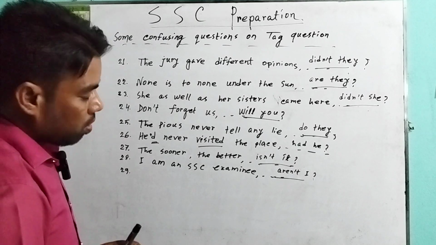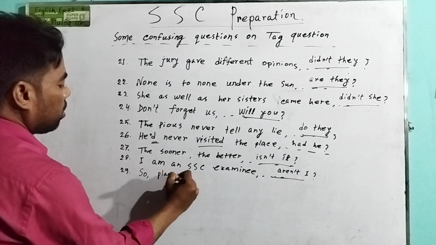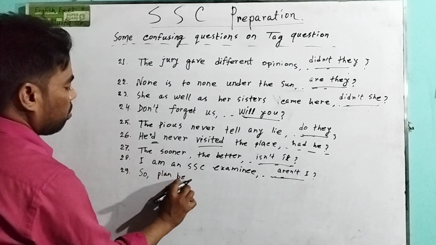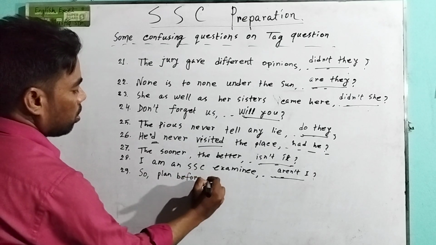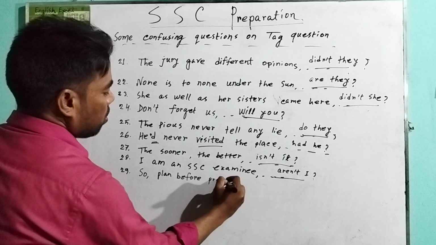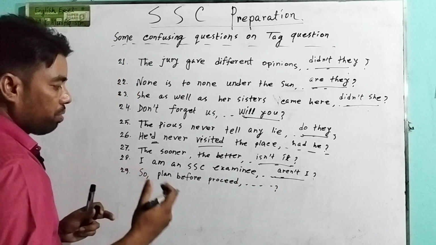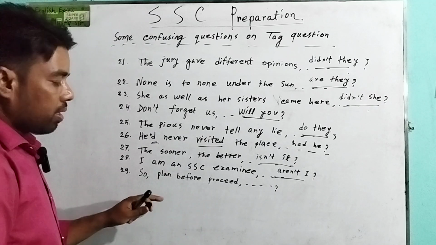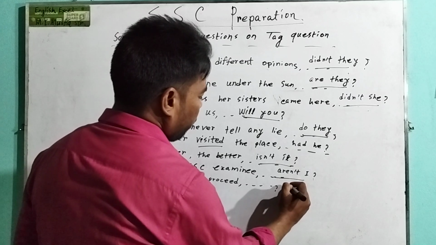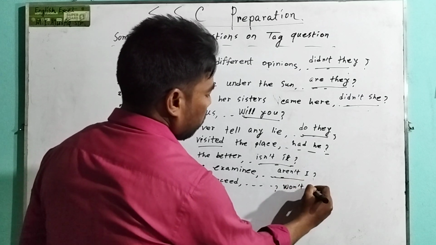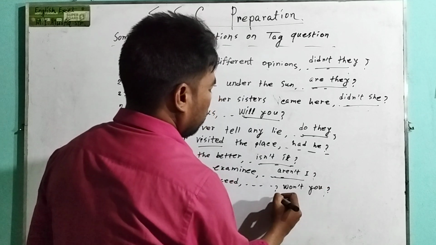Question 29. Plan before you proceed. This is also an imperative sentence. As it is an imperative sentence, the tag question will be will you or won't you.